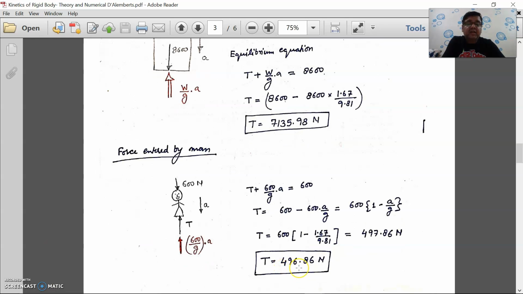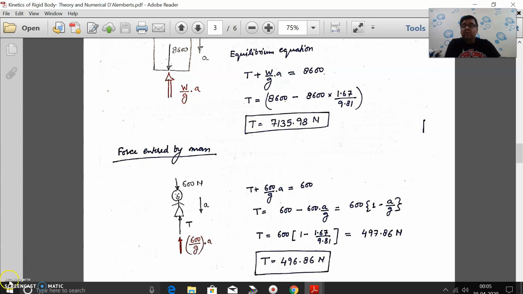T is equal to 496, whereas the weight of the person was 600, but he was experiencing this only, right? So as soon as the value of a increases, you will feel lighter. The reaction will decrease, right? So this is the practical question and practical answer, right? Okay, thank you.